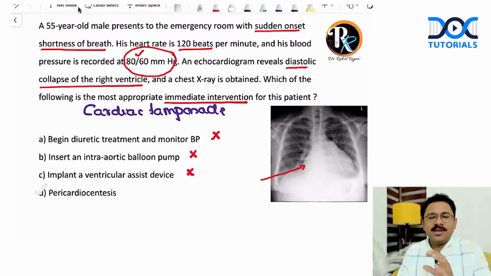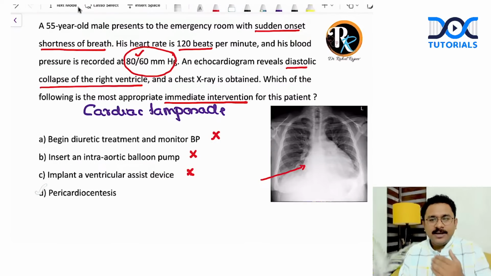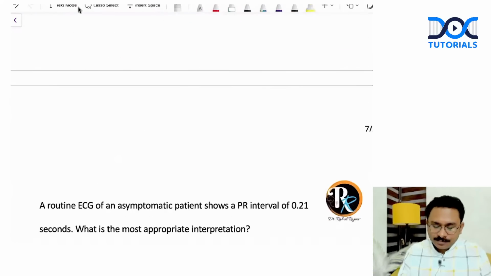So the immediate intervention is pericardiocentesis. The definitive treatment is, yes, a thoracotomy, but the immediate intervention is to let the fluid out. It is pericardiocentesis. Option D is the answer, right?